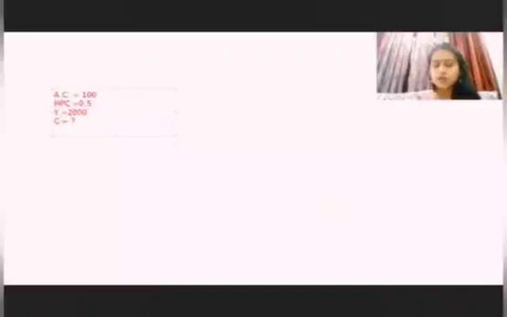Now they are asking what will be the total consumption of a consumer when he is earning rupees 2000. His consumption will not be 50% of 2000. His consumption will be the autonomous consumption plus 0.5, meaning 50% of this income.